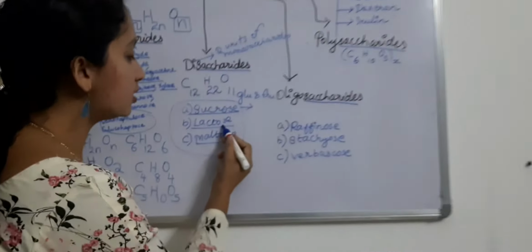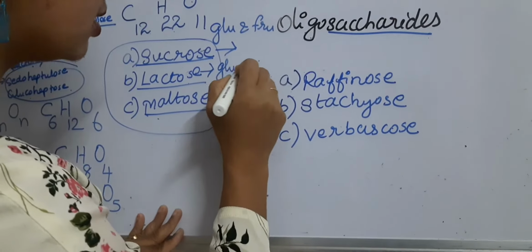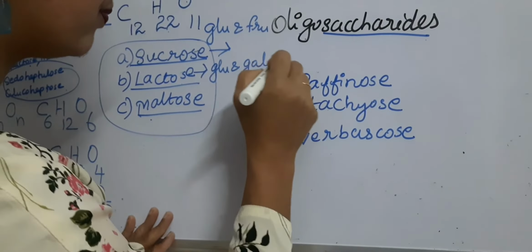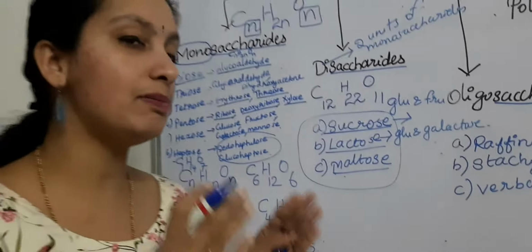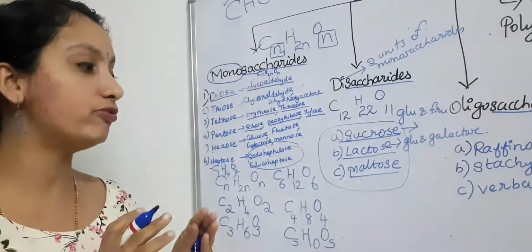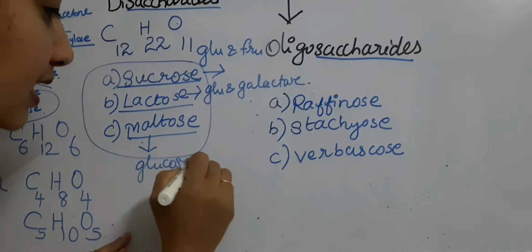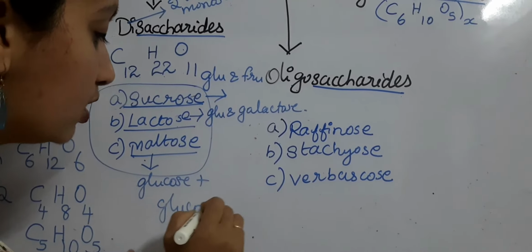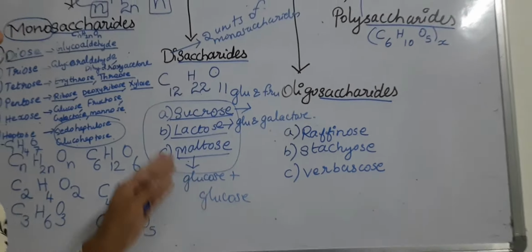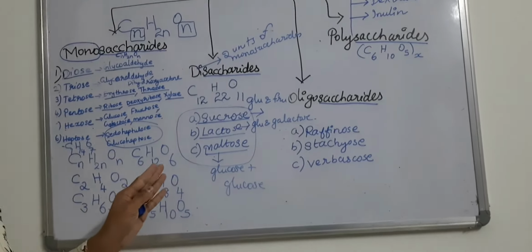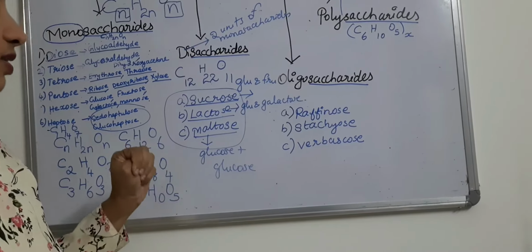What are the 2 monosaccharides present in lactose? It contains glucose and galactose. Maltose is a combination of one type of monosaccharide, glucose plus glucose. 1 unit of glucose combines with another unit of glucose to form maltose. So we have 3 types of disaccharides: sucrose, lactose and maltose.